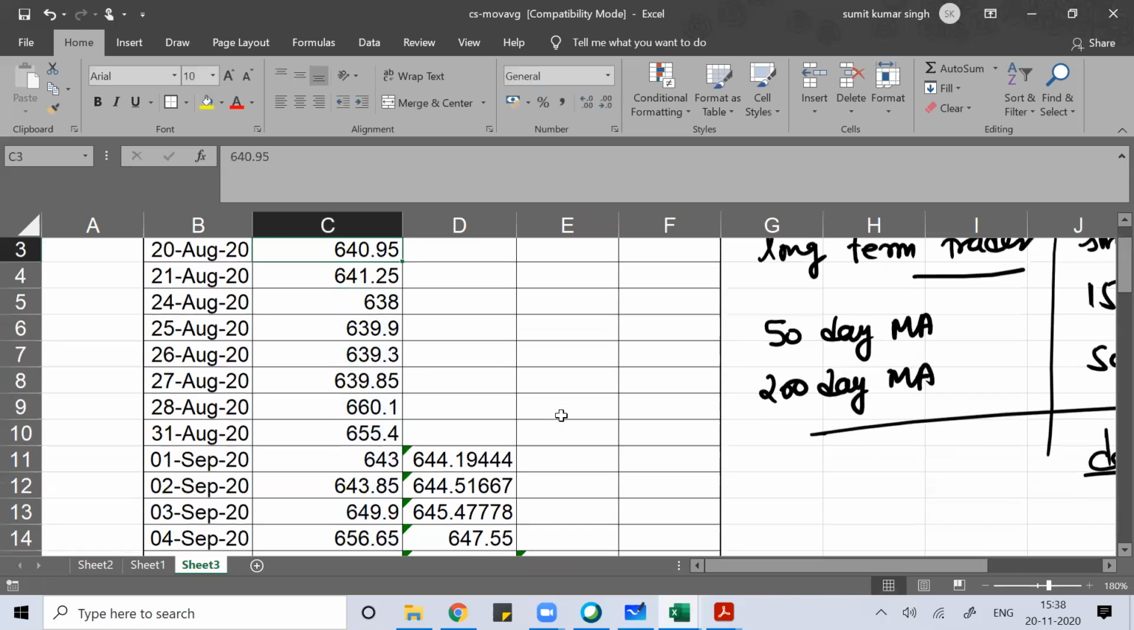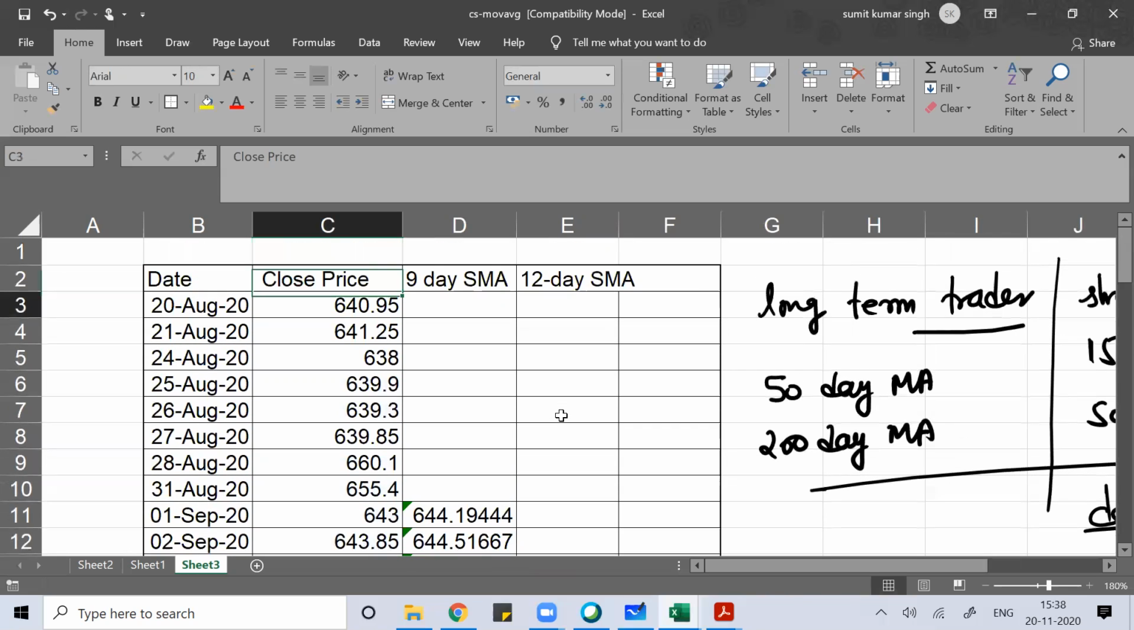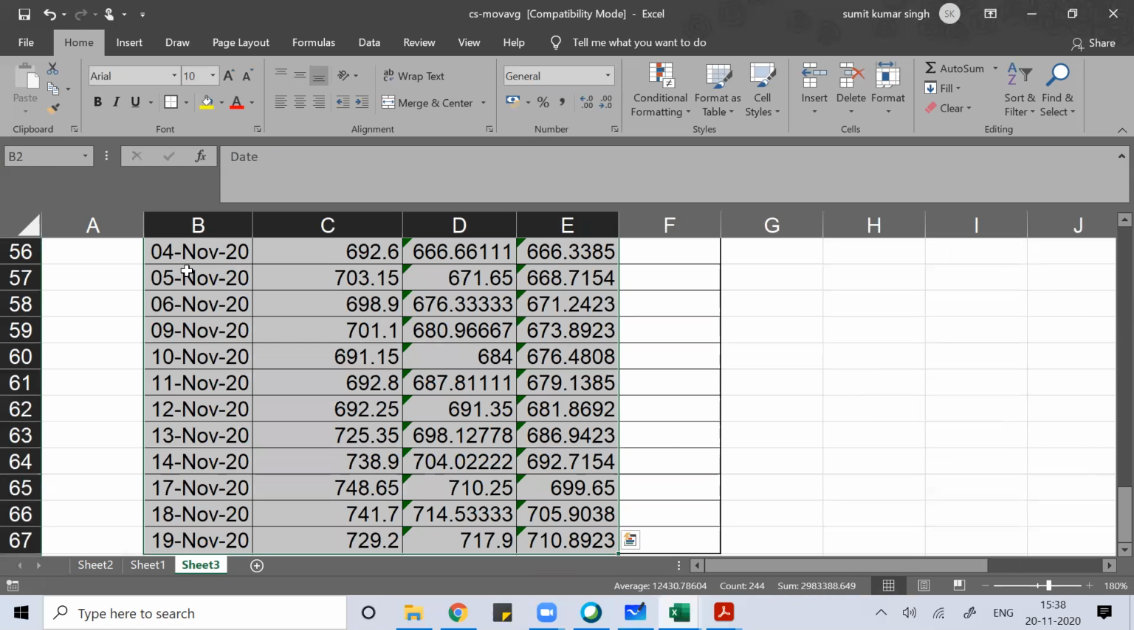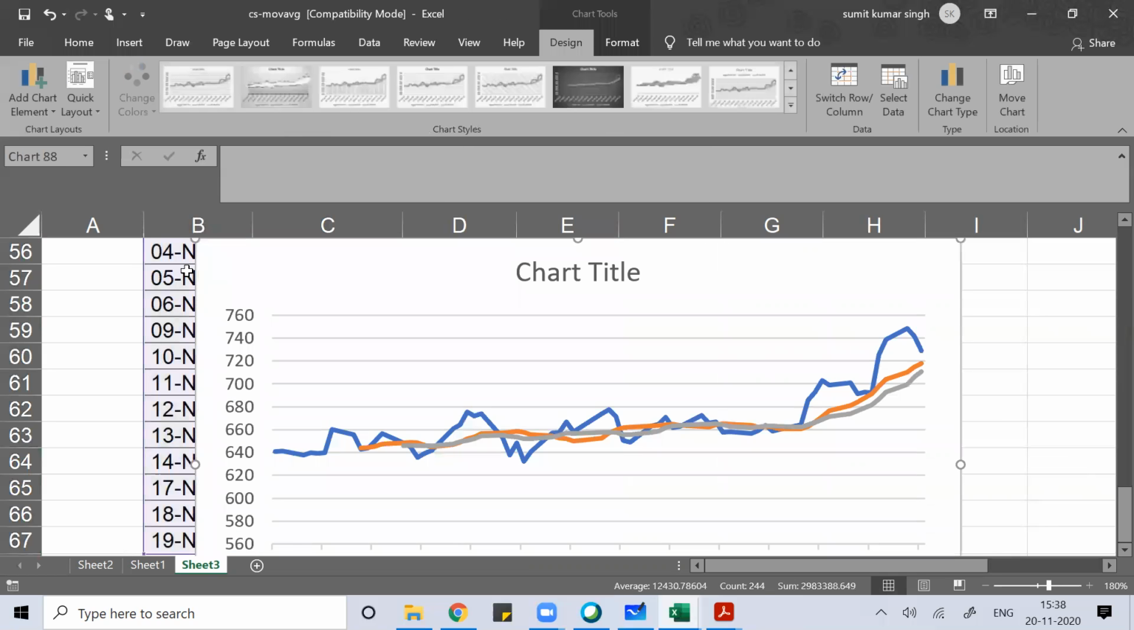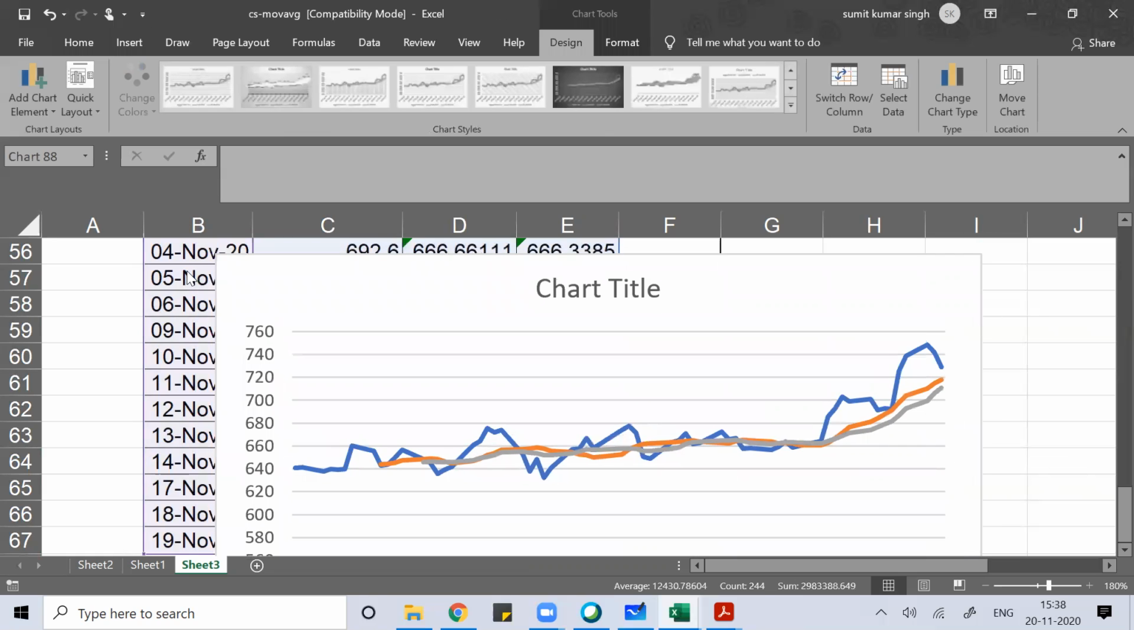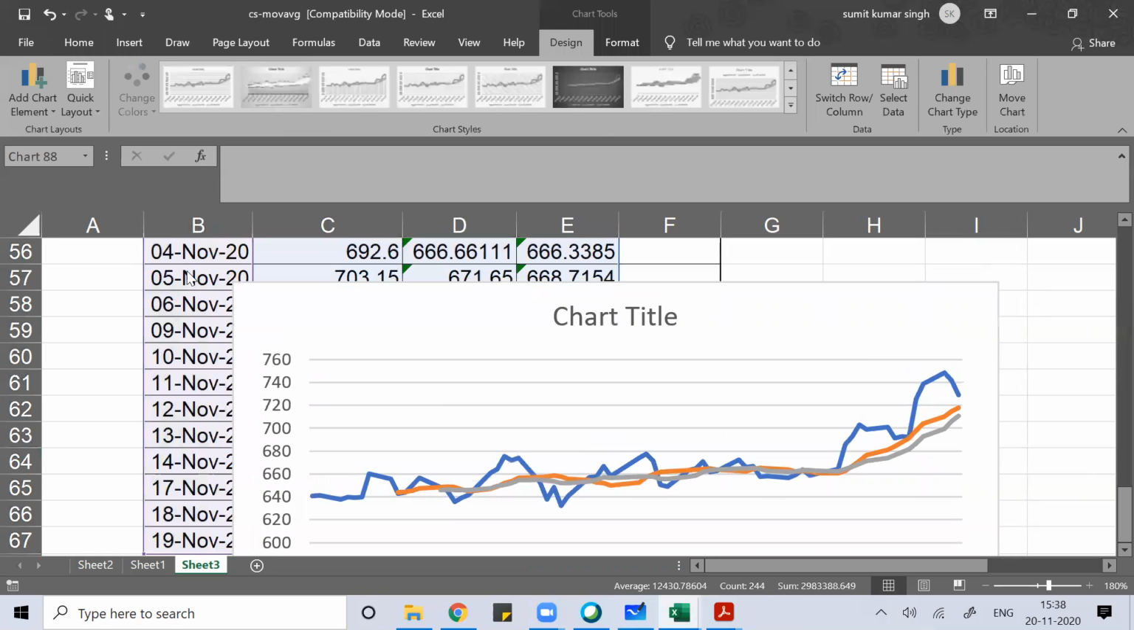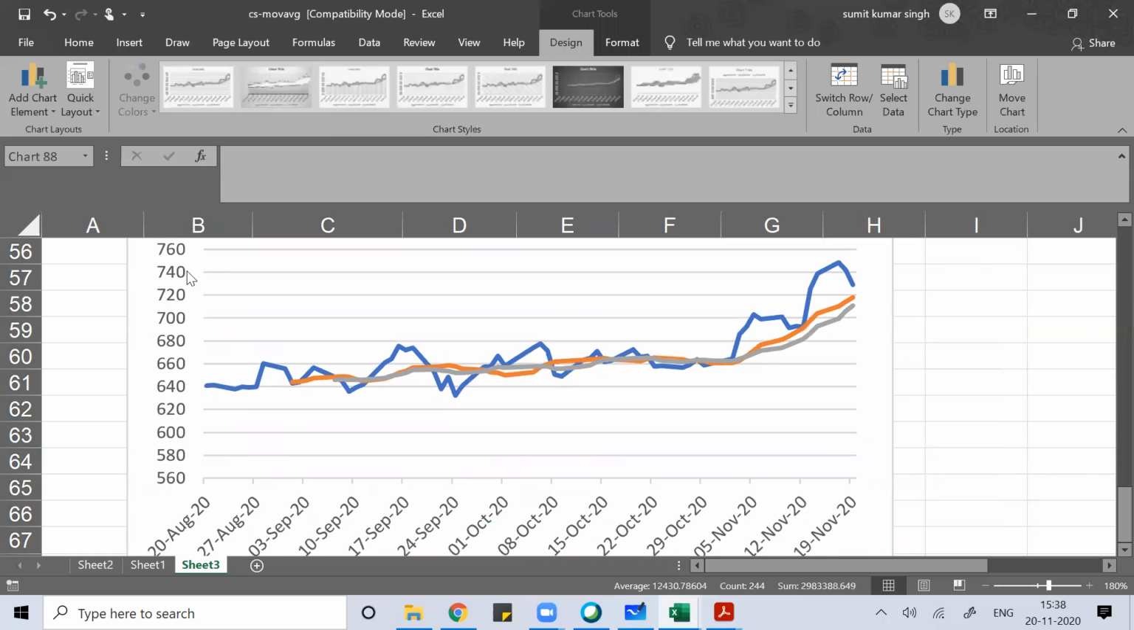Once you get the closing price, the 9-day moving average and the 12-day moving average, now I'll plot a graph for this. I'll draw a line graph based on this. So you can see this. You should understand.